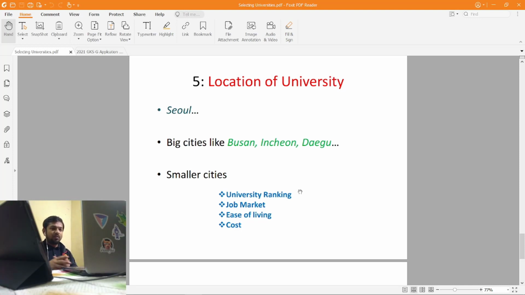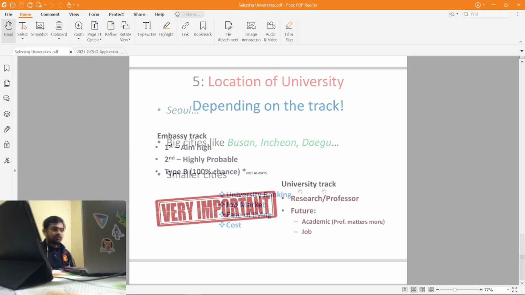And if you are planning for regional cities, smaller cities, then you will be able to save some part of your stipend for your other activities. So this is an important parameter you should be taking care of, but not so important. But yeah, it's also important because after graduation you will need a job. Maybe if you are planning for higher studies, then that's another plan. But if you are planning for a job, then the city where you are graduating from also matters.